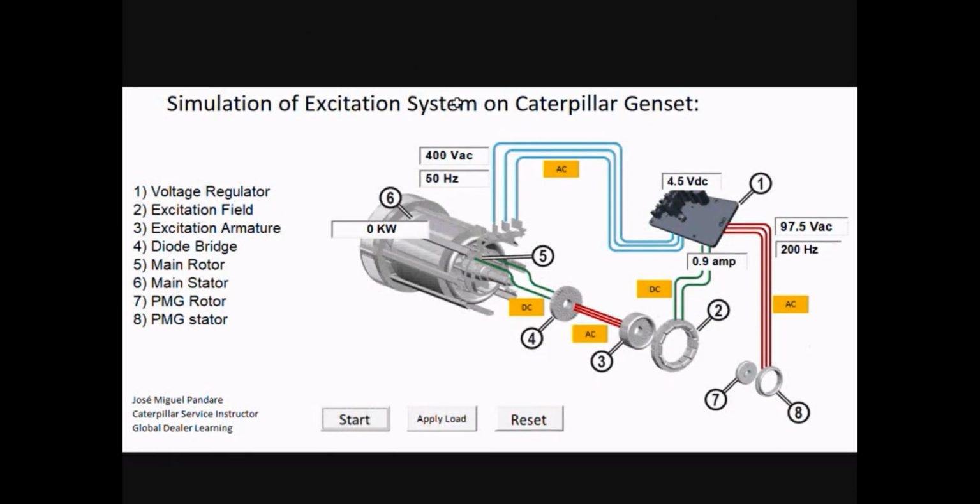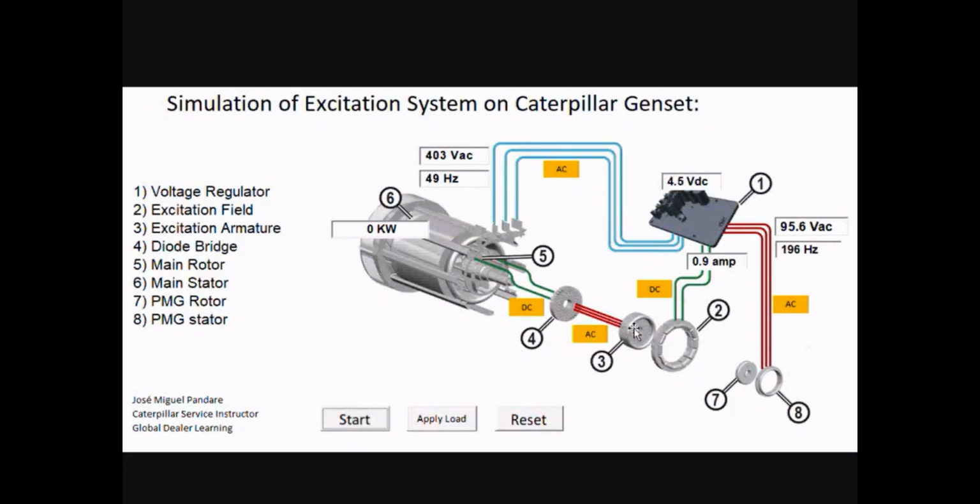Let's review then the signals we have on this closed loop on the alternator. From the main stator, we have an AC signal going to the voltage regulator. From the voltage regulator to the excitation field, we'll have DC signals, or DC power, DC voltage.